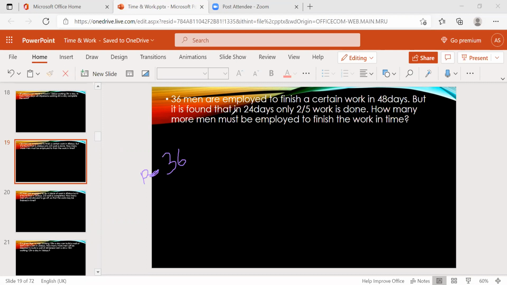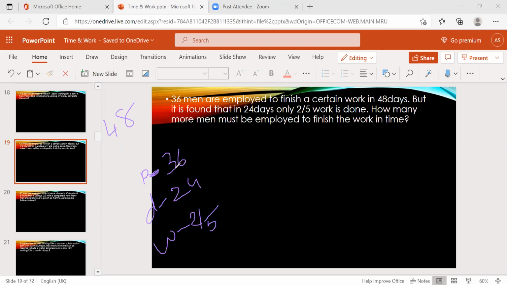Okay, clear? 36% are employed to finish a certain work in 48 days. Totally 48 days. The total is 48 days, we have to write 48 days here. And here they work for only 24 days. 36 members are working for 24 days. And what's the work done? It's 2/5 is work done.